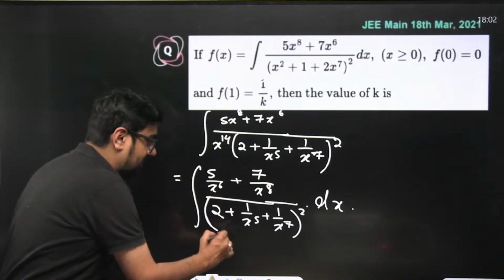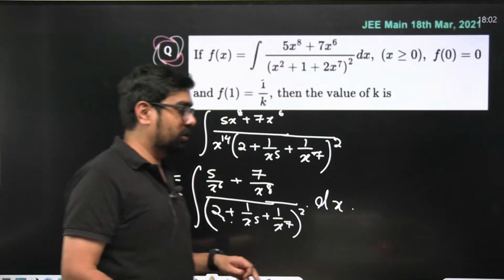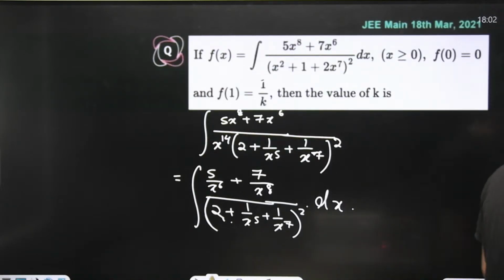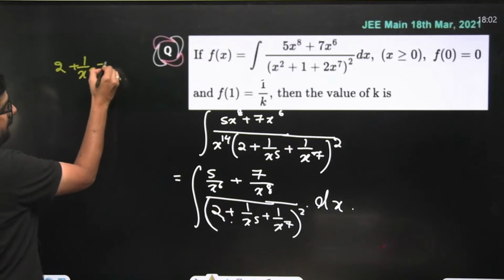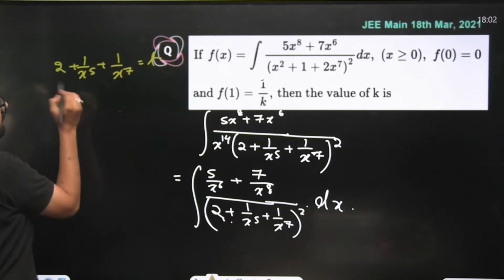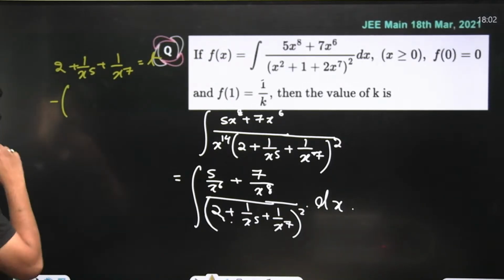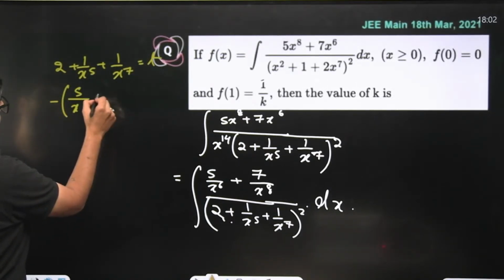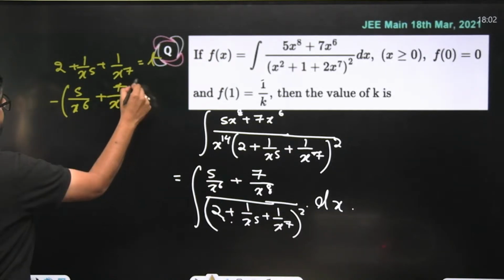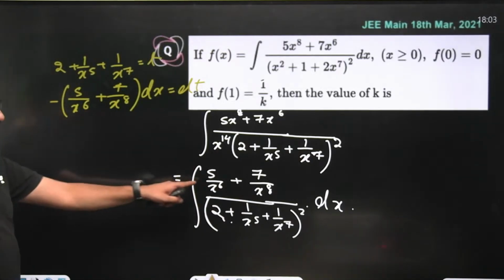What should you take t as? It's very simple to understand. If you take 2 plus 1 by x to the power 5 plus 1 by x to the power 7 as t, and differentiate both sides, you'll get minus of 5 by x to the power 6 plus 7 by x to the power 8, dx is equal to dt. So this entire numerator we have.